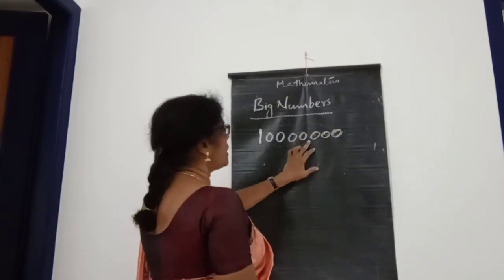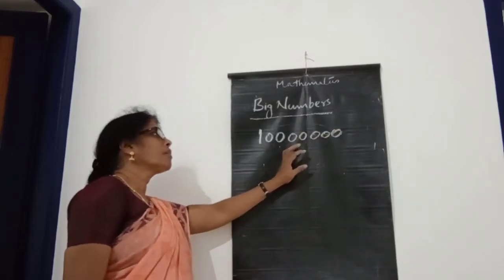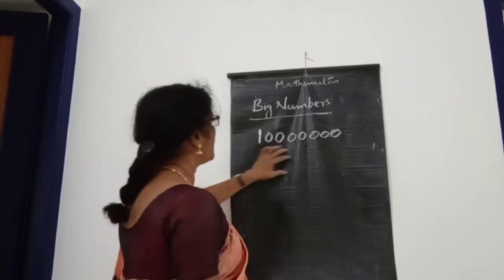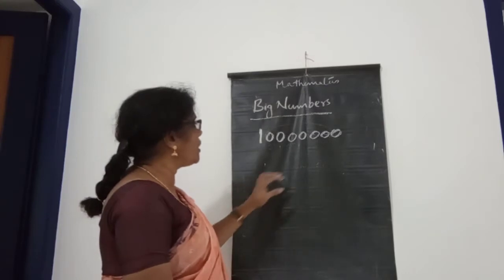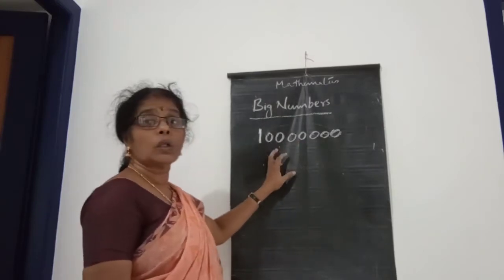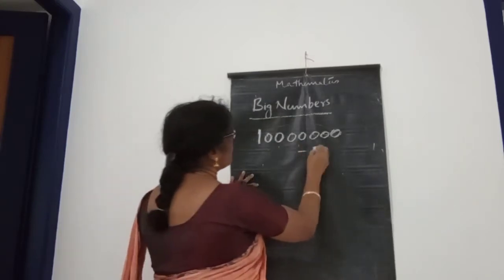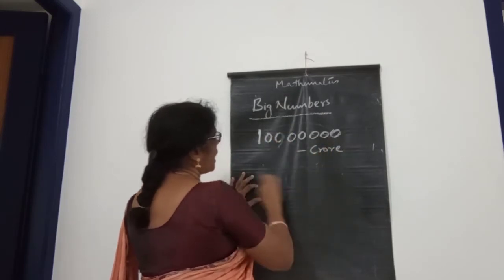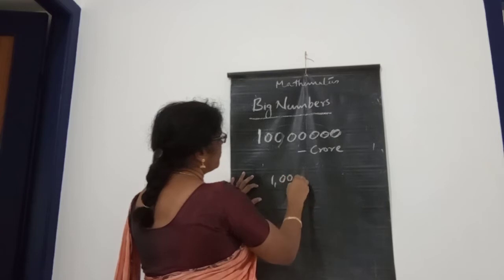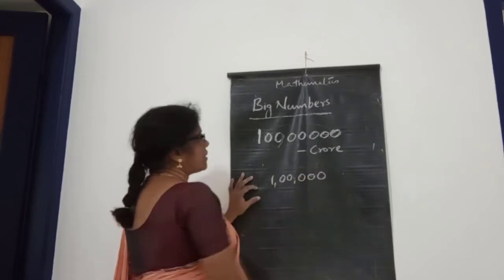Yes, this one is the lakh portion. Lakh means 10,000 lakhs. Then 100 lakh is called crore. Look here, this one is the 100 lakh. How is lakh written? This one is lakh, isn't it?